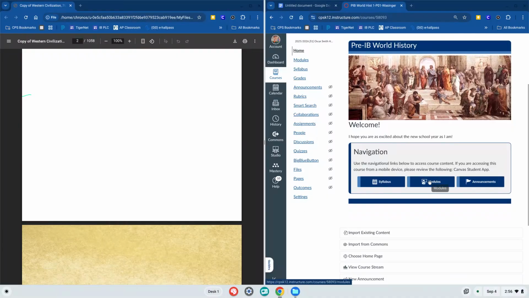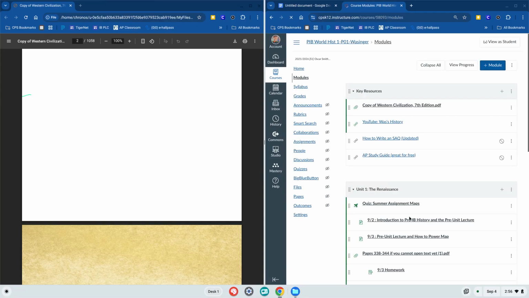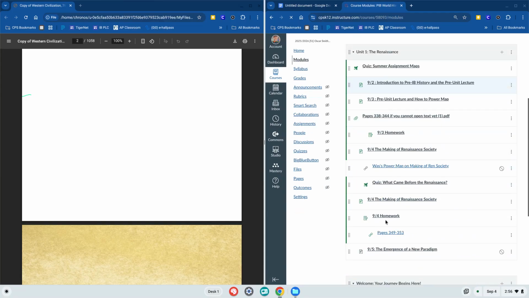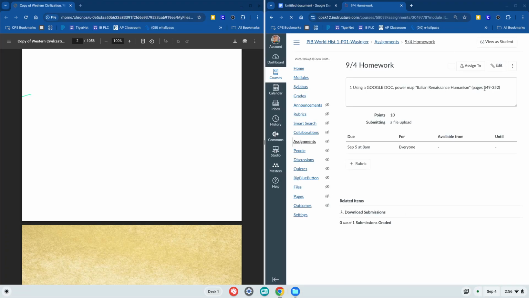So here I'm going to click modules to help me understand. I'm going to get to right where the homework is. I'm going to scroll down to 9.4 homework. All right, and it tells me I'm going to be reading 349 to 352.